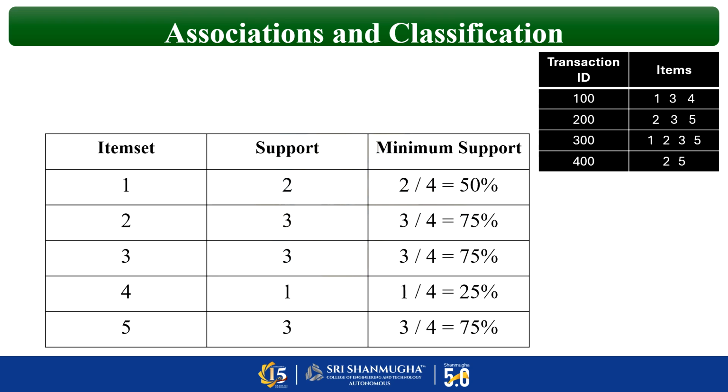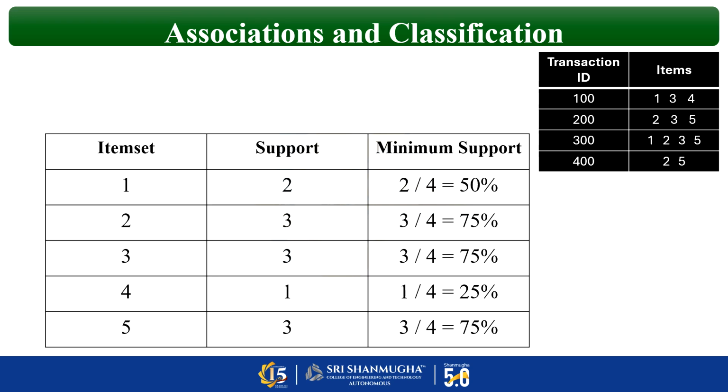So 1 item set means, from the right hand side column in the given question, you have to arrange the items only once. So we have 1, 2, 3, 4, 5. This is the first column of item sets. Now we have to find the support. Support is nothing but how many times that particular item set has appeared in the transactions.